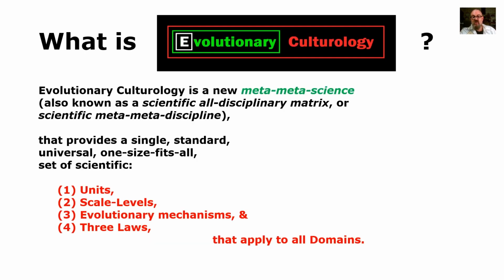So in a nutshell, what is EvCult? It's a meta science that provides a single standard, universal, one-size-fits-all set of scientific units, scale levels, evolutionary mechanisms, and three laws that apply to all domains: nature, biology, culture, everything.